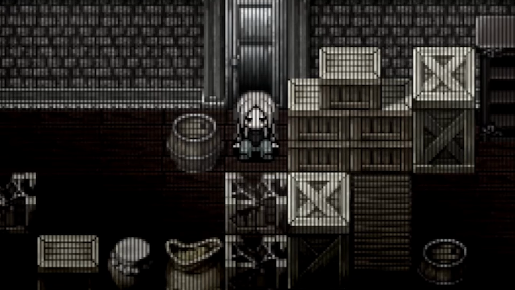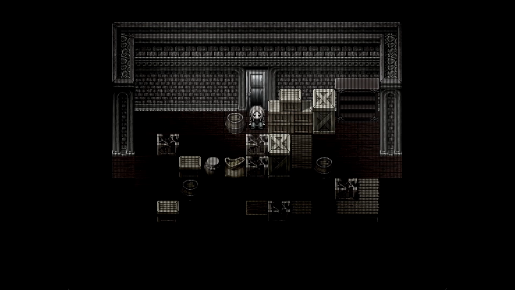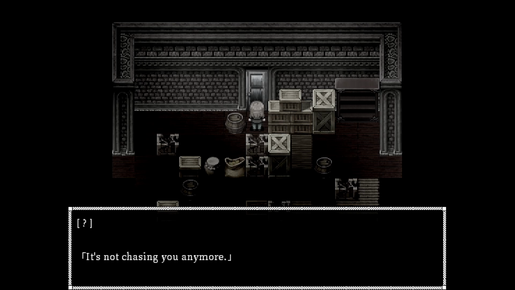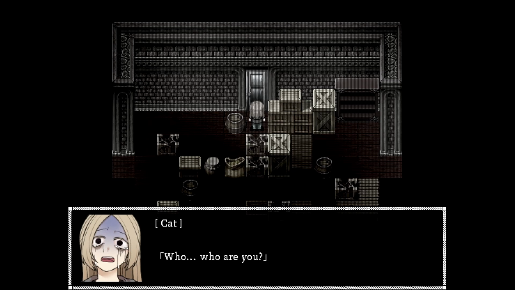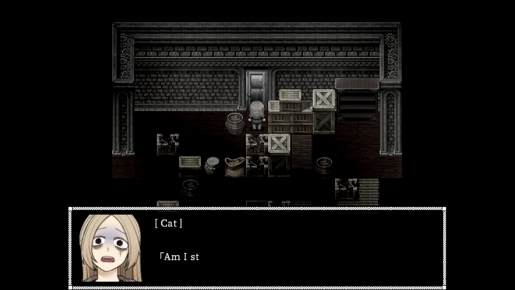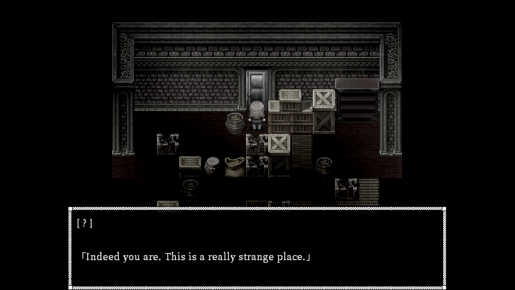Shocked by her situation, Cat slumps down onto the floor. The realization finally hits her that she's trapped in this mansion. As she laments her bad luck, she suddenly hears a knock on the door. Surprised by this, she tries opening it to see who this person is, but the stranger blocks it off. This person reassures her that the killer has left and she's safe for now. However, they are now trapped in this mansion with no way out.